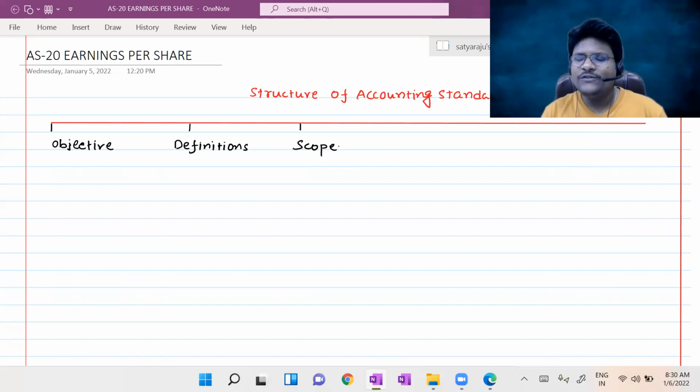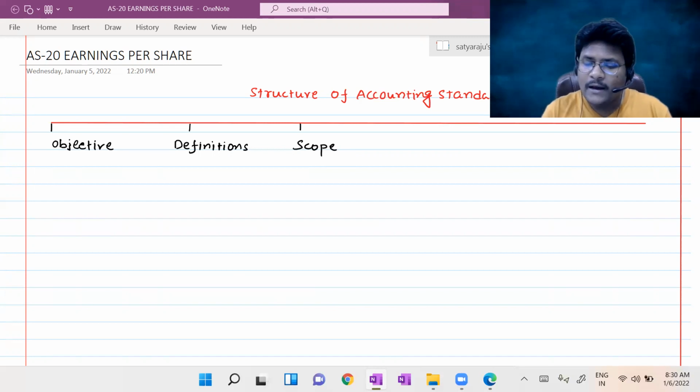And one more thing: generally, the Accounting Standards Board builds a standard in terms of paragraphs, paragraph 1, 2, 3, 4, like that. But we are unable to remember all the paragraph numbers, so there is no need to remember them. In my classroom itself, I never discuss the paragraph numbers.